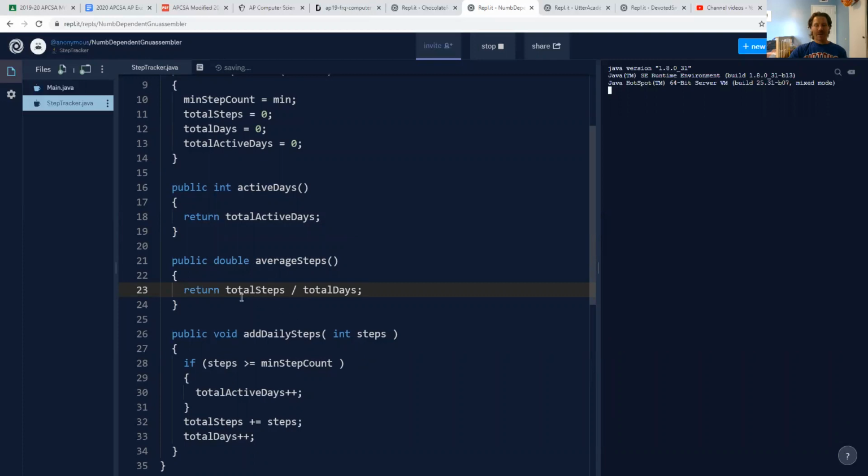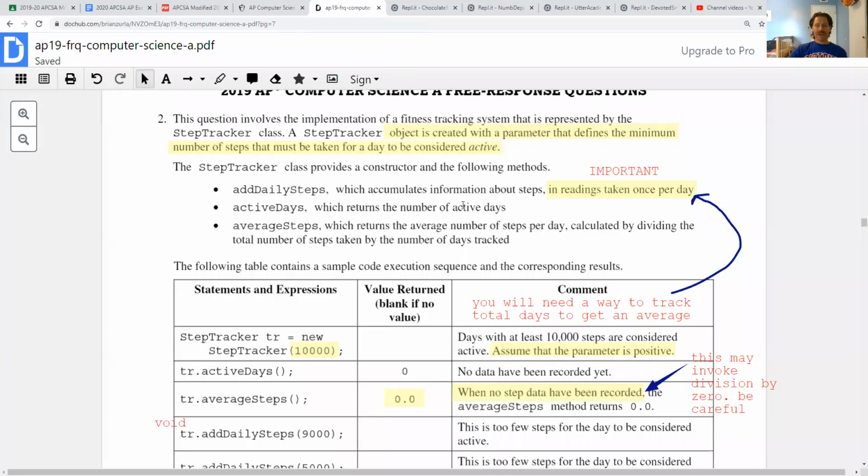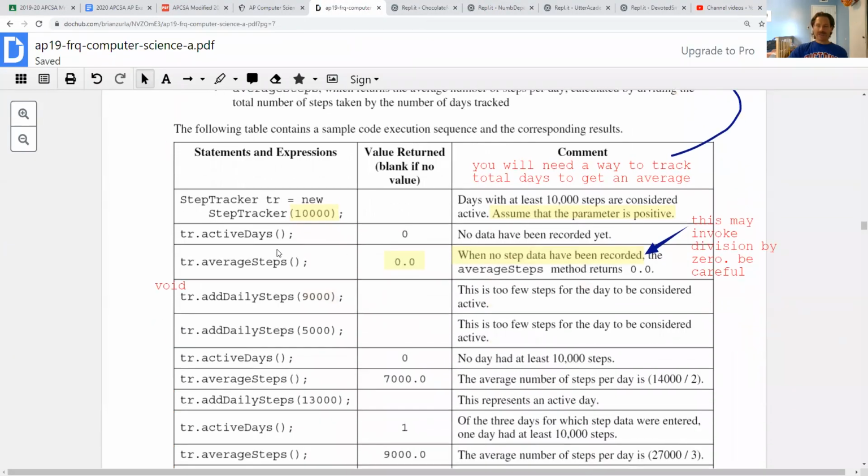Well, I made a couple of real crucial errors in my average. One that should really never happen, right? If we're going to run this division leading to an average that wants a double, don't ever divide 2 ints, right? So we're going to need to introduce a double here to cast this. But there's another, more subtle trick, and it's one that I bet ruined a lot of perfect papers last year, okay? If you just bought this StepTracker, took it out of the box, and you said, tell me the average steps that I've had, and you haven't even taken a step yet, you haven't done anything. It doesn't crash.